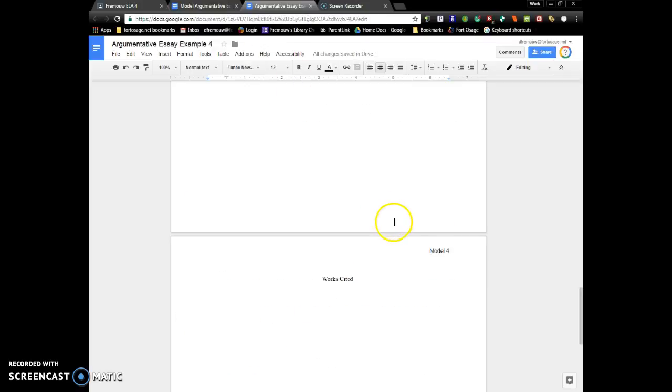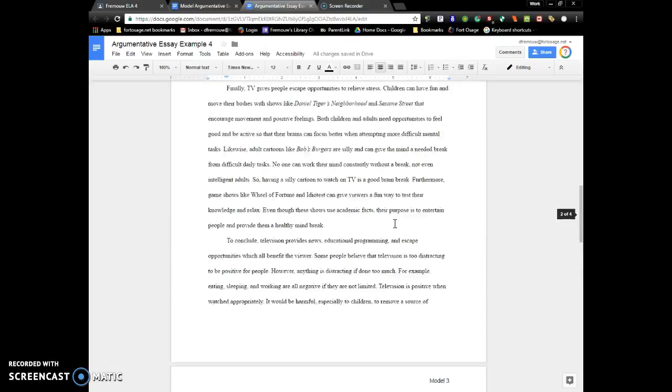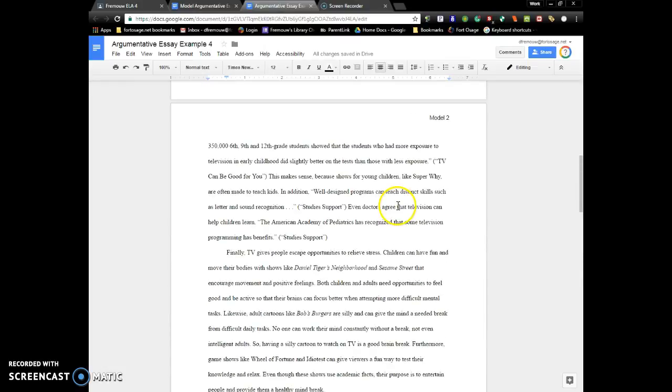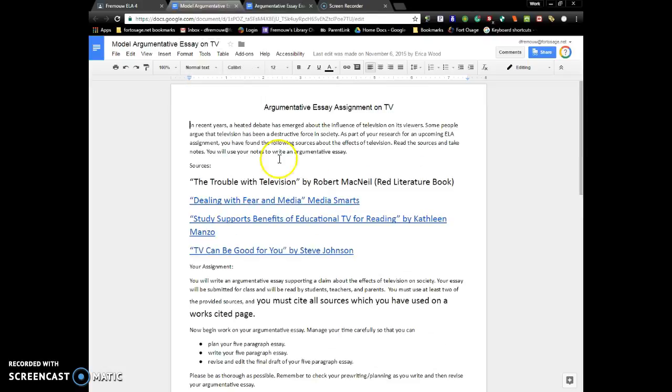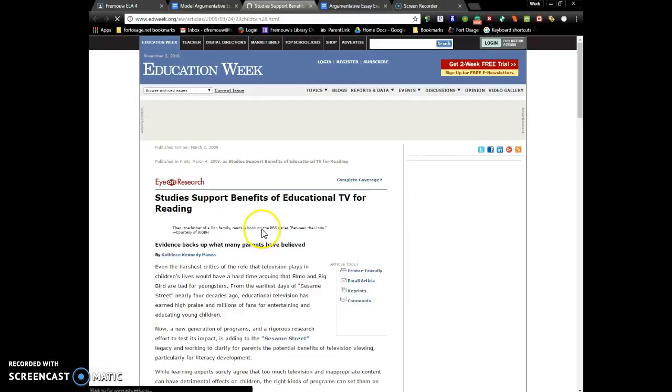So we're going to head back to our essay and remember where we marked, as we put each source down, which source we used. And I put those in parentheses. So we used the article TV Can Be Good for You and Studies Support. So I'm going to head back over here and we're going to start with Study Supports, and I'm going to open the article by clicking and following the link.